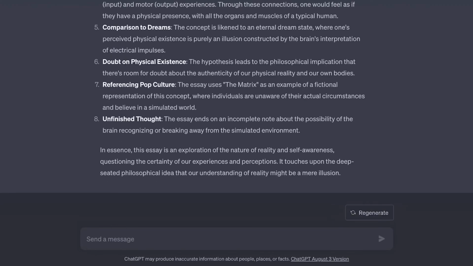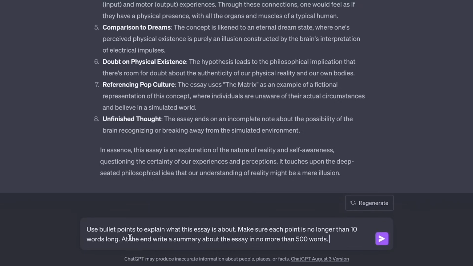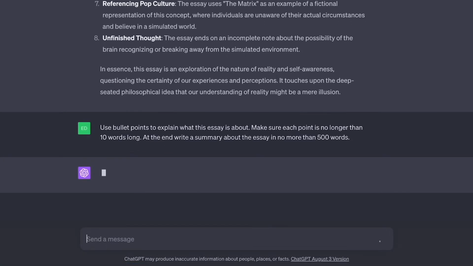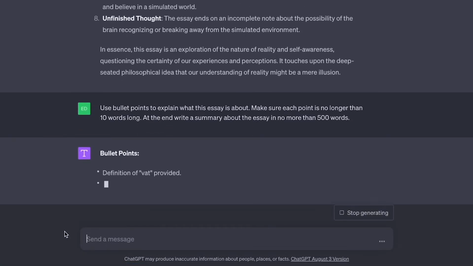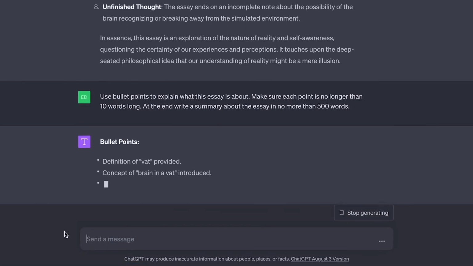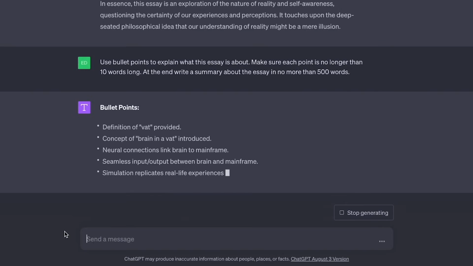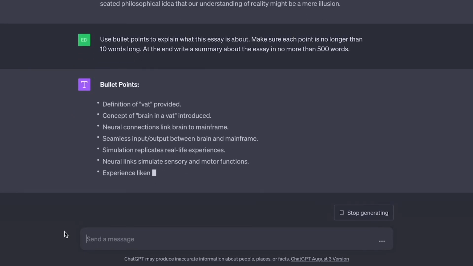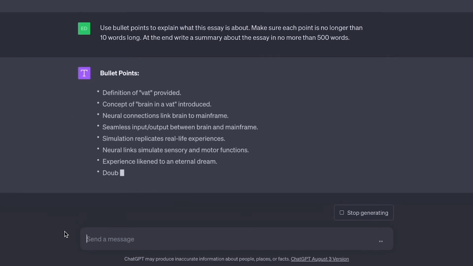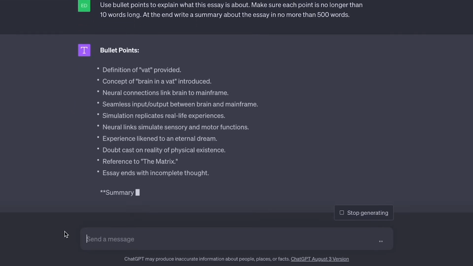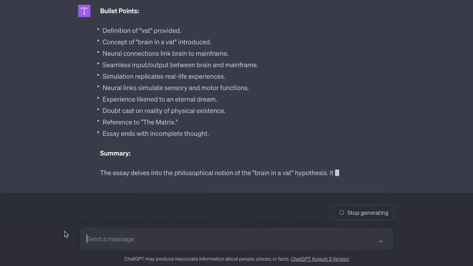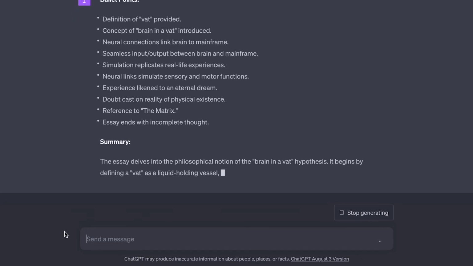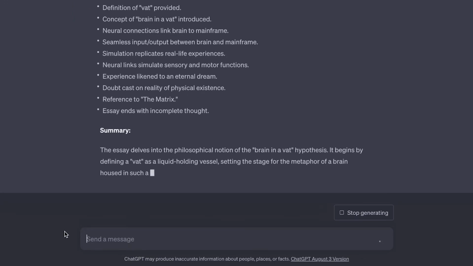I should have been way more specific in telling it what I need. So what I'm going to do is just add to this conversation. So it's going to learn from what I wrote previously, and I'm just going to specify to use bullet points to explain what this essay is about, making sure each point is no longer than 10 words long. So I am being super specific in providing the instructions of what I want, and let's hit go.